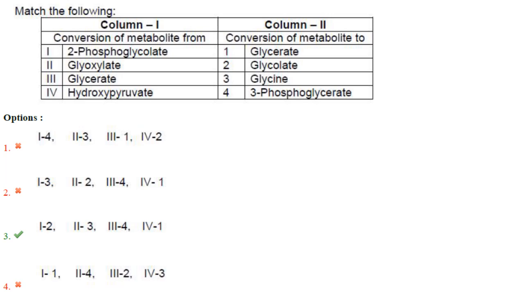Then next one. Column 1, conversion of metabolite form, and column B, conversion of metabolite 2. 2-phosphoglycolate is to glycolate, glyoxylate is to glycine, glycerate is to 3-phosphoglycerate, hydroxypyruvate is for glycerate. So 1, 2, 2, 3, 4, 3, 4 and 4, 1. Answer is option 3.